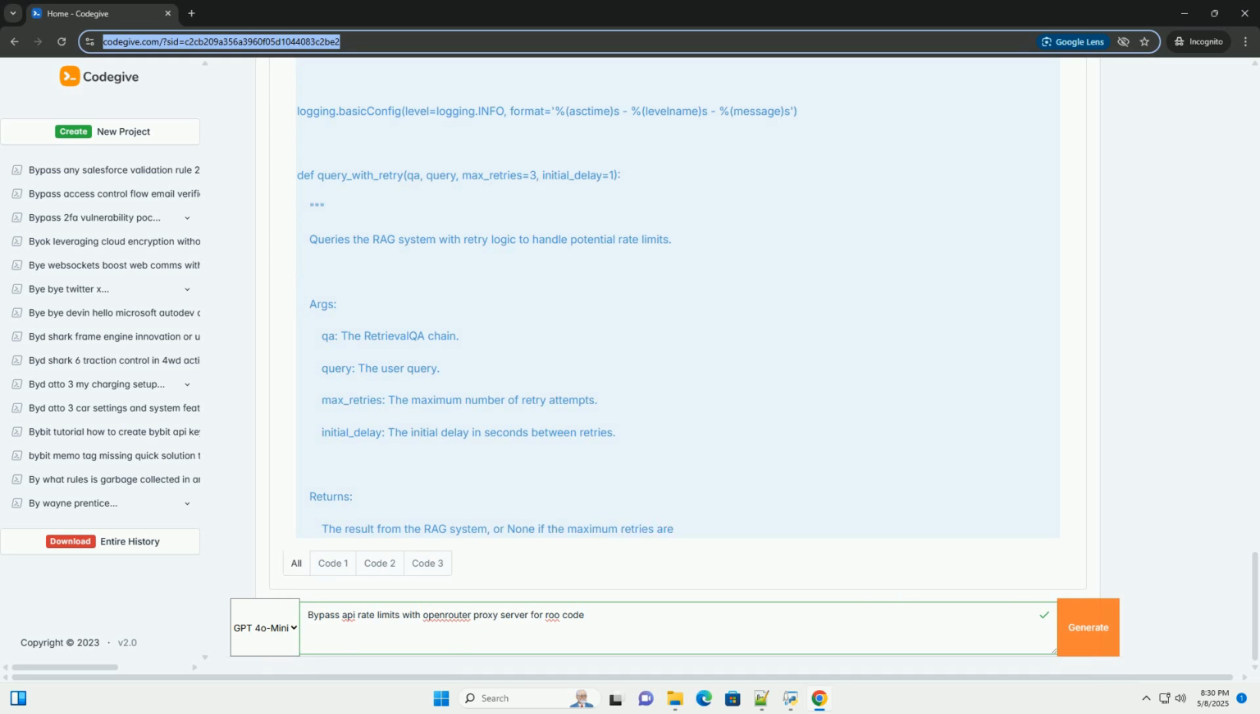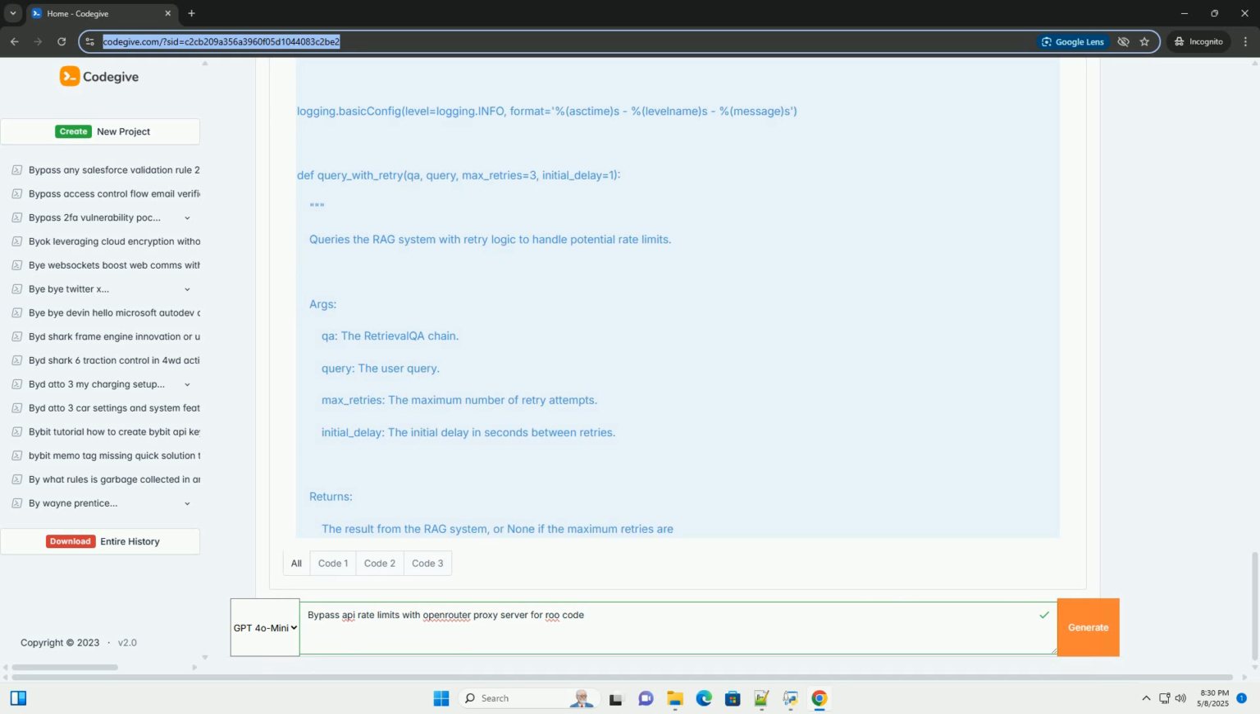Adjust rate limit parameters. If you consistently encounter rate limits, consider adjusting the chunk size, embedding model, or LLM to reduce the number of API calls. Monitor response times. Implement monitoring to track the response times of your API requests. This can help identify performance issues and potential rate limiting problems. Advanced considerations.